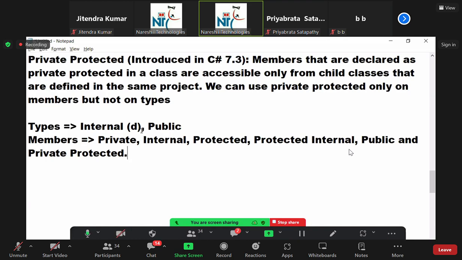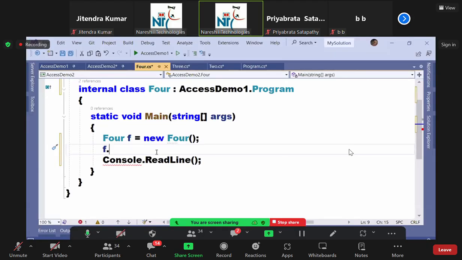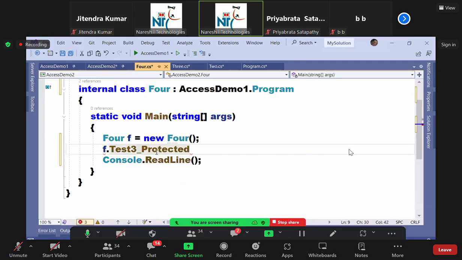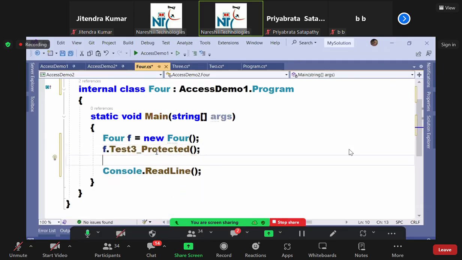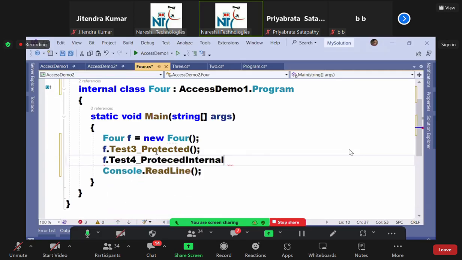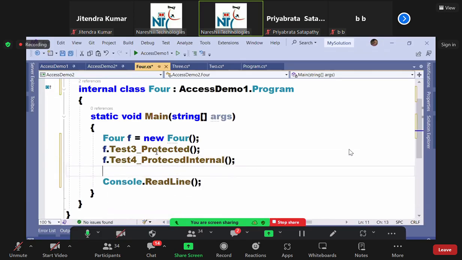Finally, you need to understand only one thing. Protected internal. What is it? Okay, I'll show you. Now, how many methods can I call here? I can call protected because it is a child class. This is how you should analyze. I can call protected internal. I did not do a description for it. And I can call public.